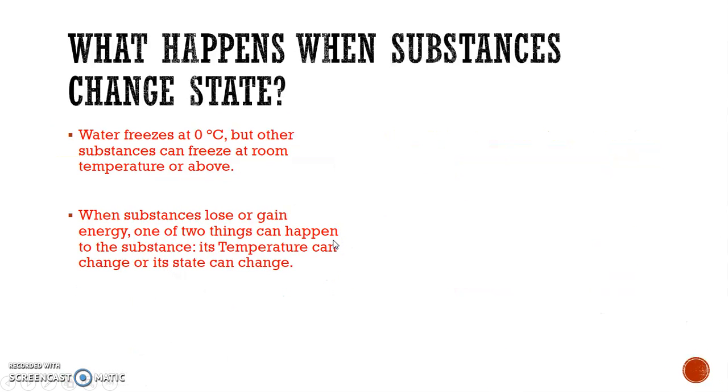So water freezes at 0, but other substances can freeze either above or below that temperature. Like mercury, it's liquid at room temperature. Steel, it's solid at room temperature. Depending on what the properties of the different elements or the substance are, it depends on the actual freezing points. But for water, it's 0 degrees Celsius. So when a substance loses or gains energy, one of two things can happen. The temperature can change, or the state of matter can change.